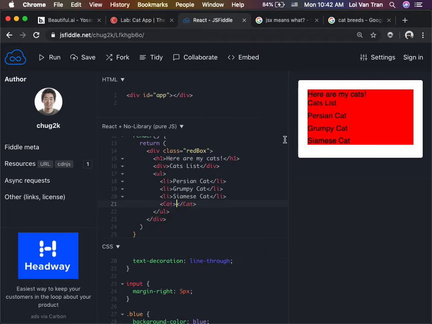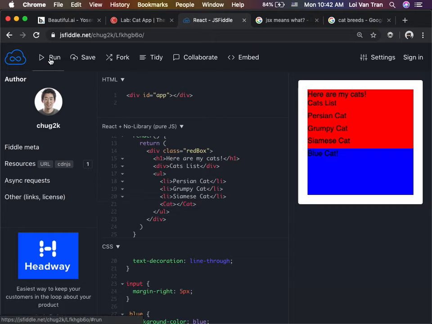So let's run it. And now we see that we have a blue cat. You see what we did right there? It's almost like we built a brand new HTML element. You can think of it that way. Do you remember how a second ago I said that every single component behaves like a function because it is in fact a function? Well, we can pass it properties so that it can do things multiple times, or so that it can behave differently based on the properties. So what does that mean?